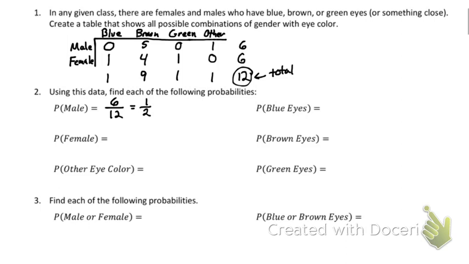Blue eyes. Who wants to take a shot at what's the probability of having blue eyes? Josh. 1/12. Perfect. We have one person with blue eyes out of 12 people. We can't simplify that. Probability of male is 1/2. What's the probability of being female? Probably 1/2. It should be 6/12, but we're going to go straight to 1/2.